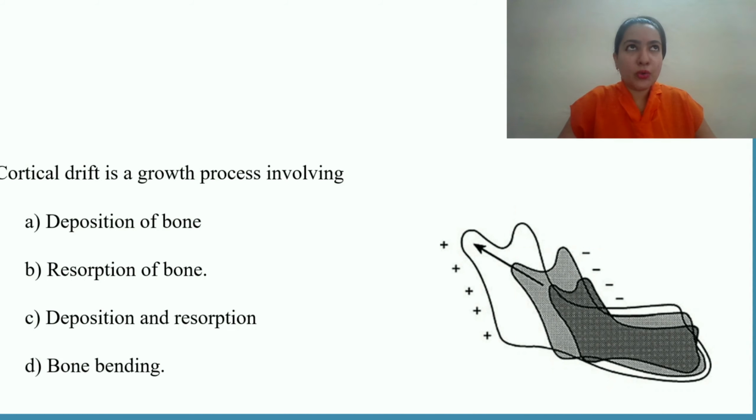So cortical drift is a growth process involving deposition of bone, resorption of bone, deposition and resorption, or is it bone bending? So cortical drift occurs when there is simultaneous bone deposition and resorption. It cannot occur solely if there is bone deposition, because the bone will grow thick in that area, and if there is only bone resorption, it would become thinner. So it has to be simultaneous deposition and resorption. As a result, it changes its shape, position, or whatever. So cortical drift is a growth process involving deposition and resorption. So answer C is correct.